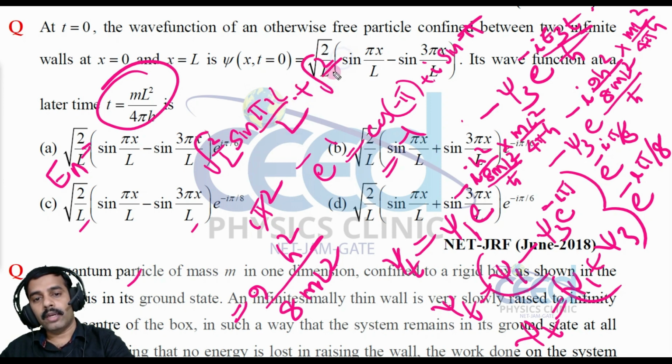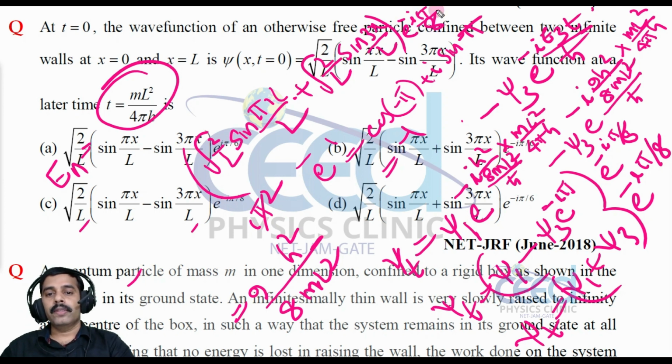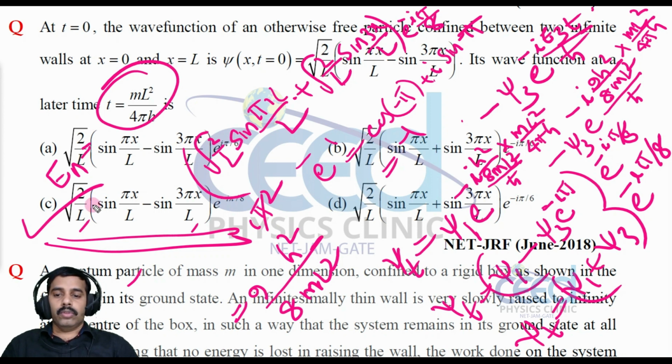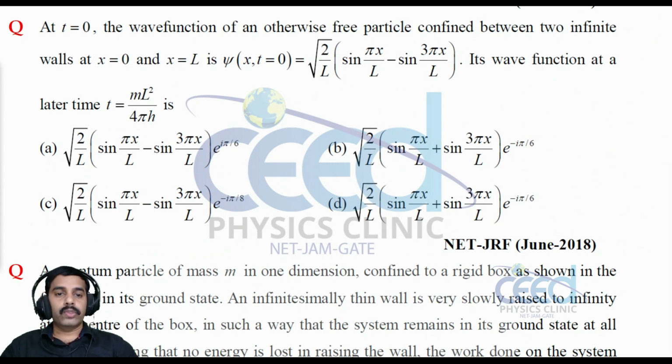Root 2 by L sin 3 pi x by L into e raised to minus i pi by 8. Now if you take root 2 by L out, you will get this answer. Option C is correct. Now let us go to the next question.